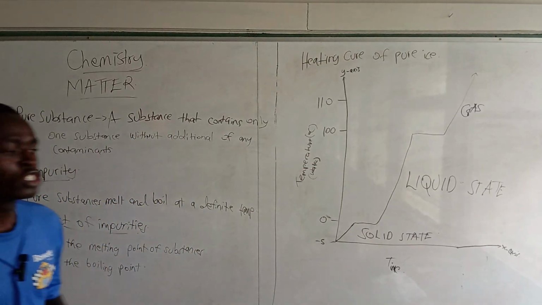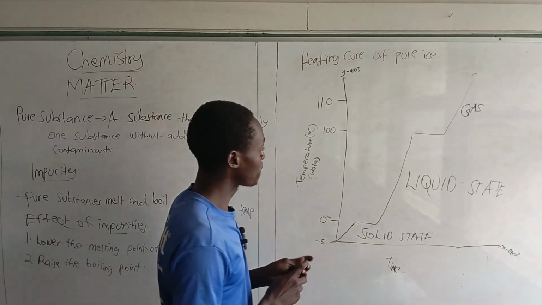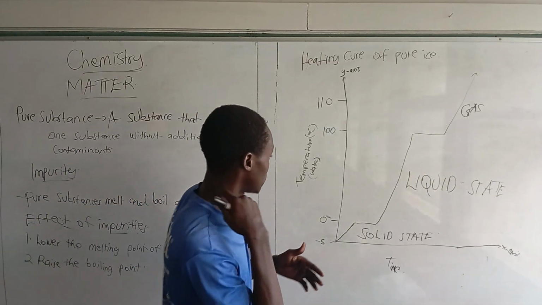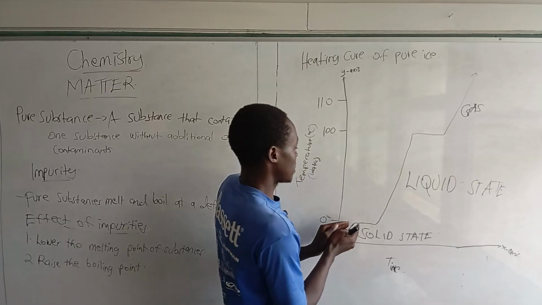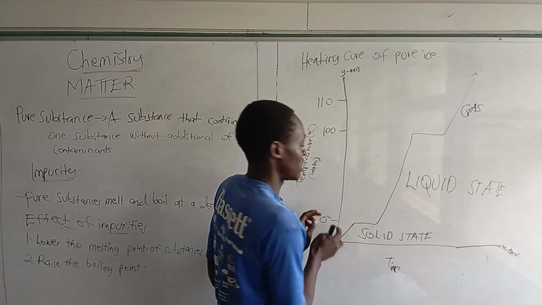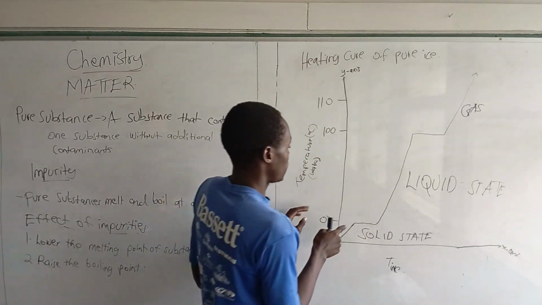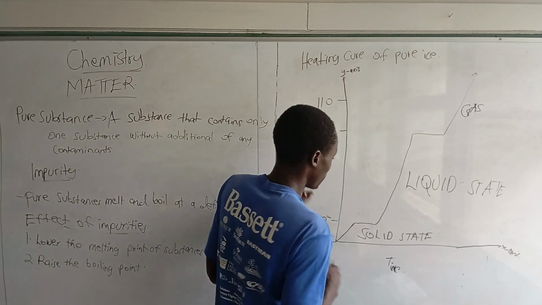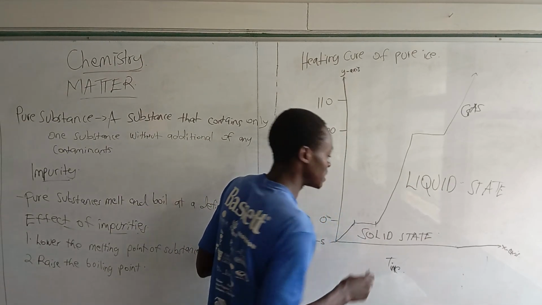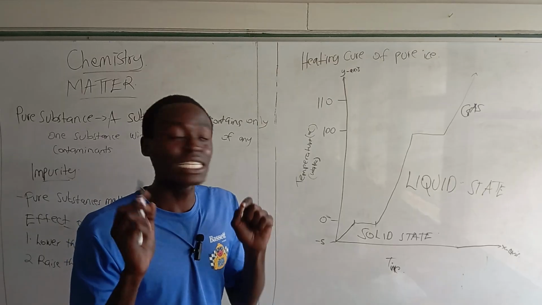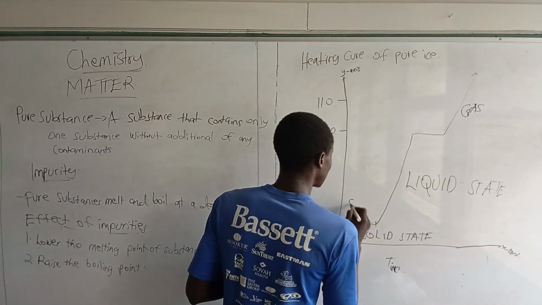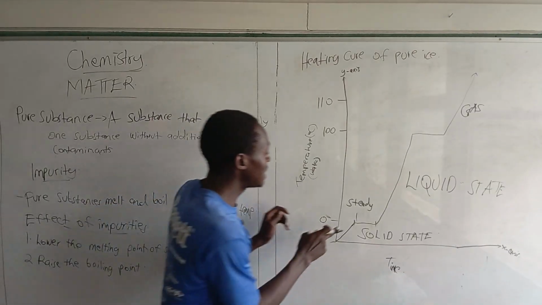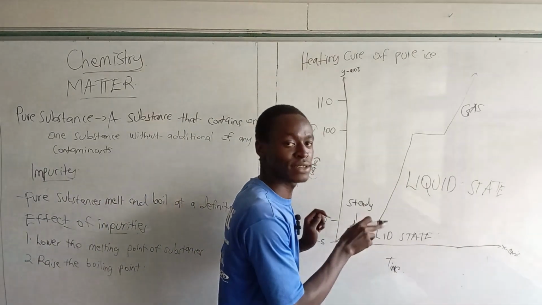So you check that the temperature is rising steadily, and the moment it arrives at 0 degrees Celsius, which is the melting point of ice, what does it do? It remains constant. Meaning that at this step, melting takes place at a steady temperature. It has maintained a temperature at 0 degrees Celsius.